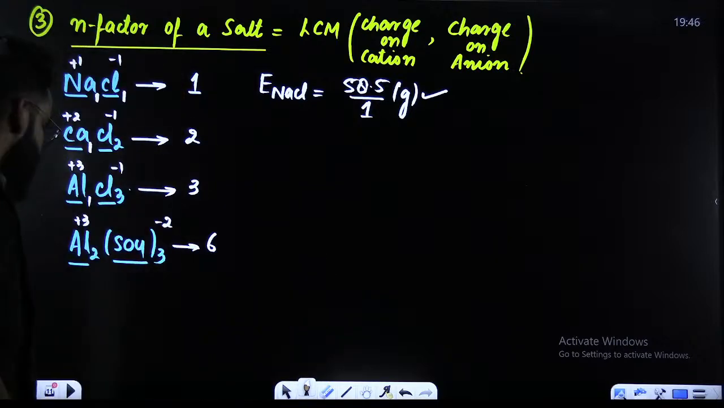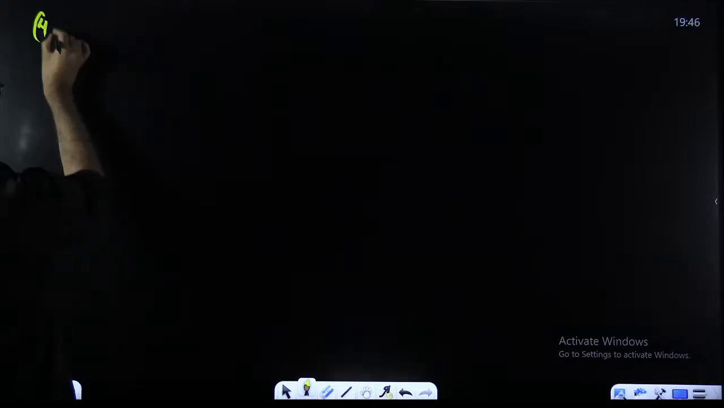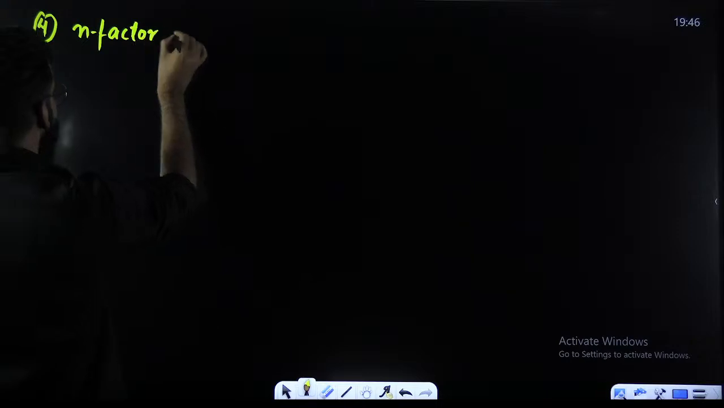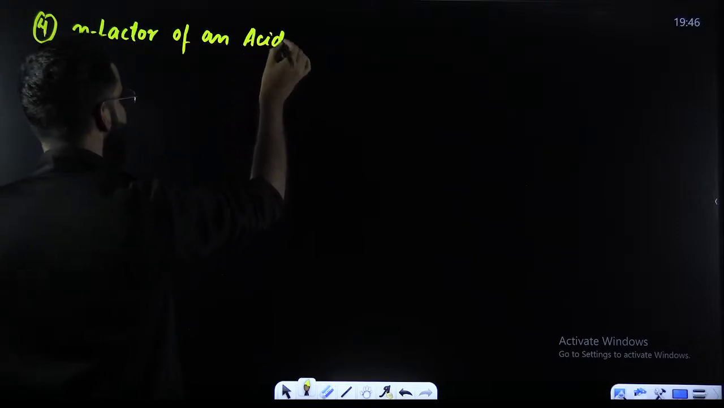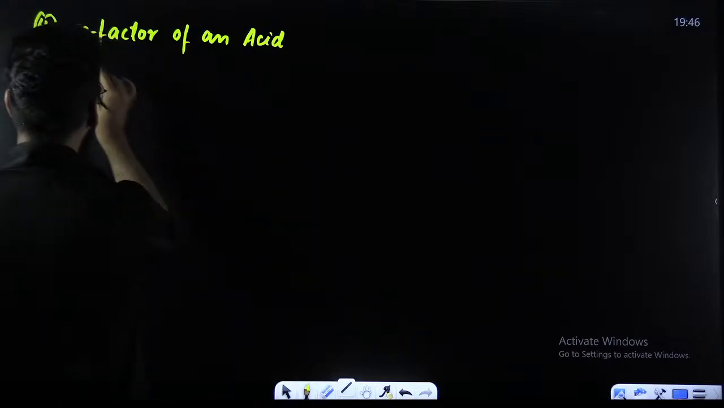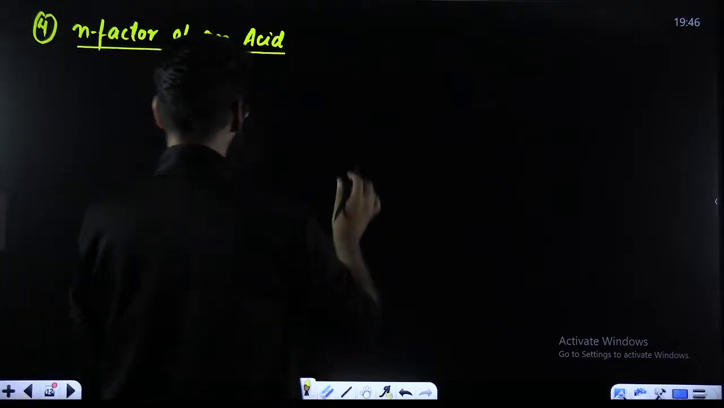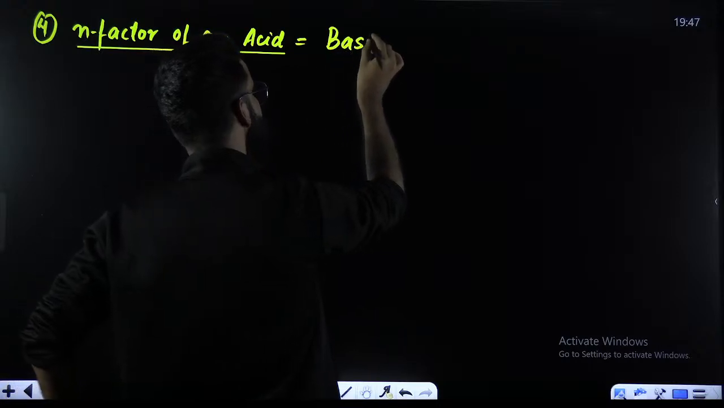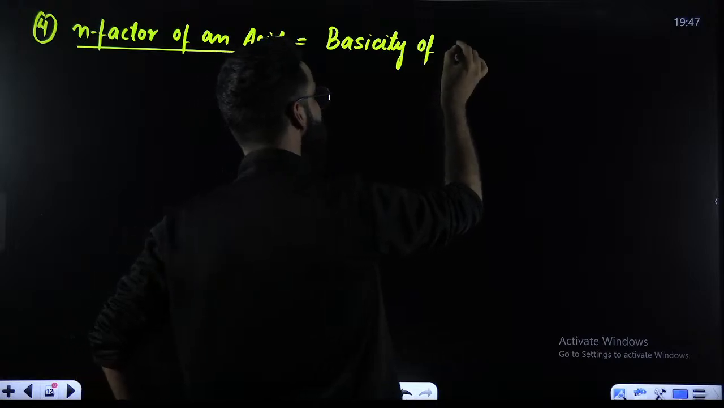Now moving ahead, that is the fourth category. This is important. What is that? It is going to be N factor of an acid. How do you exactly define N factor of an acid? My dear students, N factor of an acid is defined as the basicity of the acid.